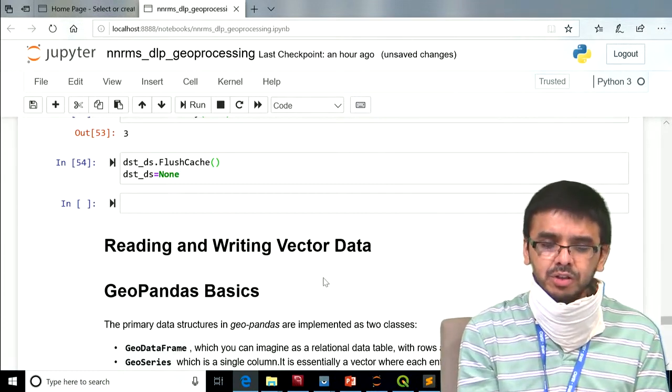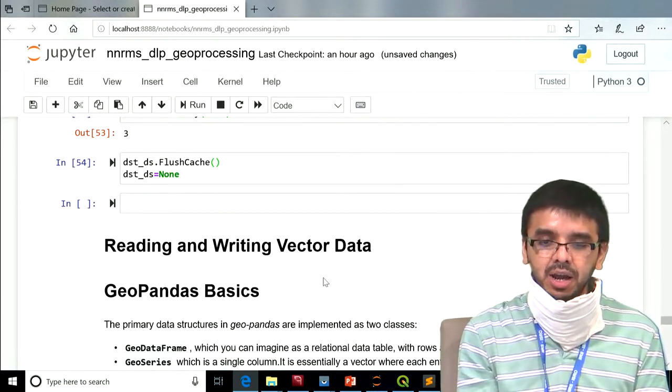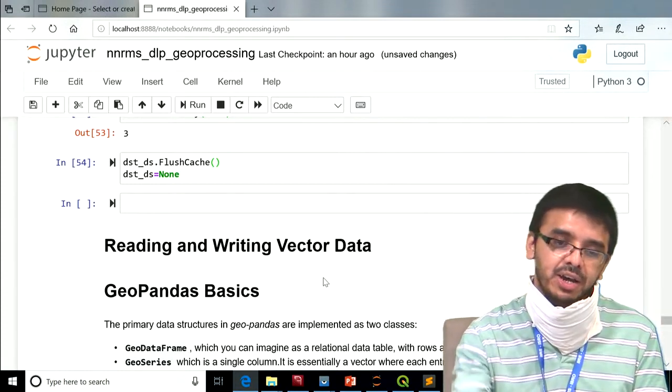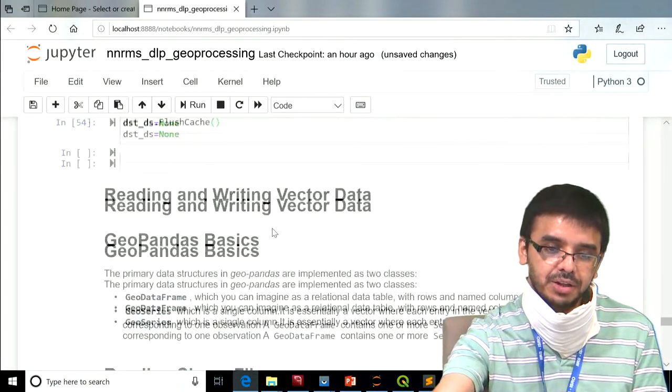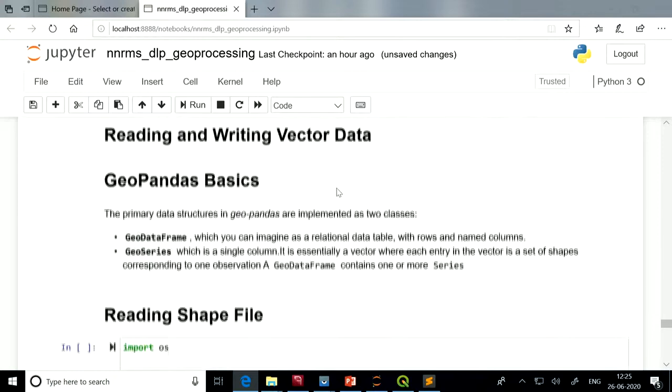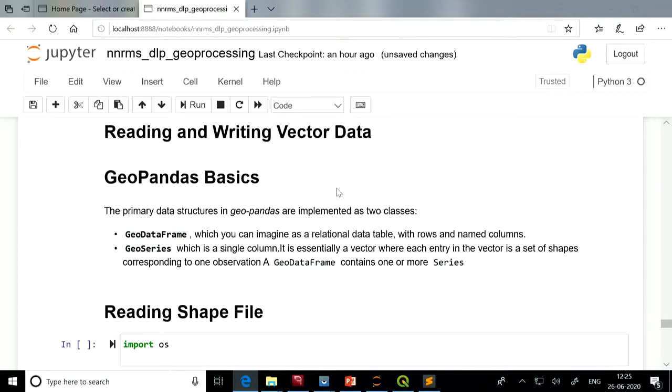Now this was all about reading and writing raster data using GDAL. Now we will cover reading and writing vector data using Python. For reading and writing vector data, though GDAL supports it, it is a bit difficult using GDAL. There are other libraries available for easy reading and writing of vector data. GeoPandas is one of those libraries, and I will be demonstrating GeoPandas for reading and writing vector data.